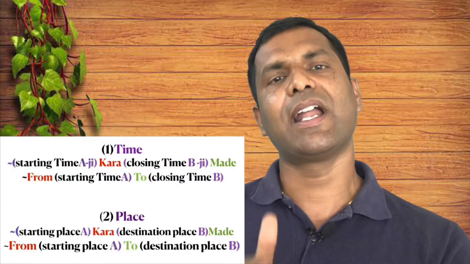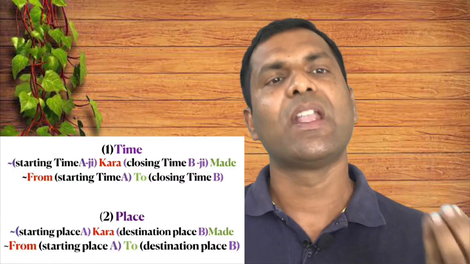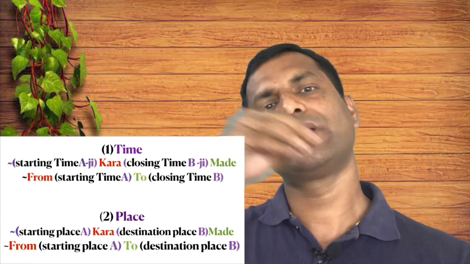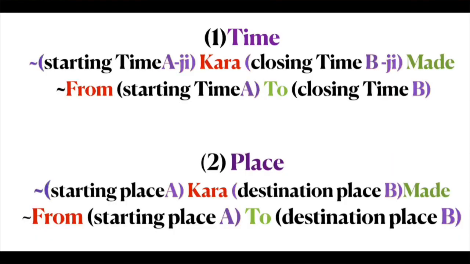This is actually 2856 kilometers. Alright, so this was all about kara and made, where you can use this for time, from 1 o'clock till 6 o'clock. You can also use it for position or location, from New Delhi to Chennai, how much time it takes, or from Bangalore to Mysore, or from Bangalore to Mumbai, right? So for from and to, you can use kara and made.